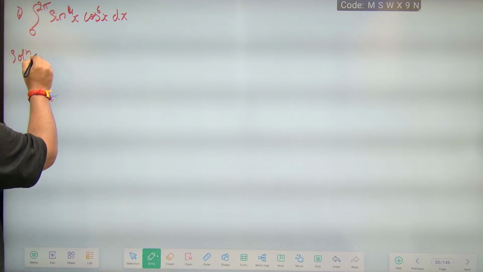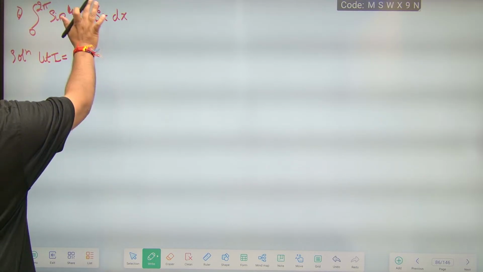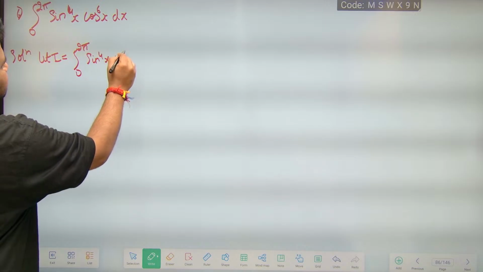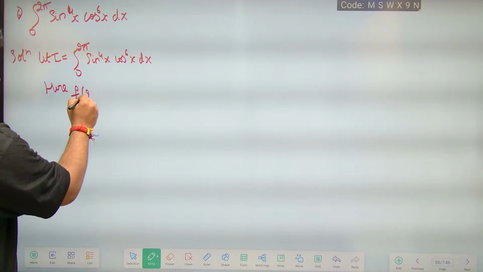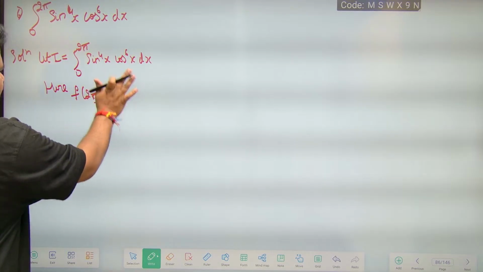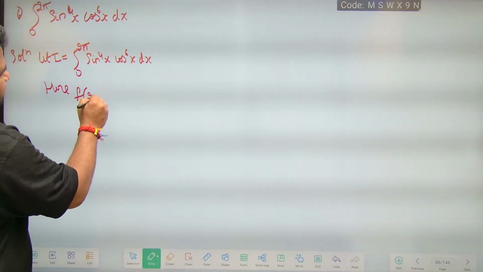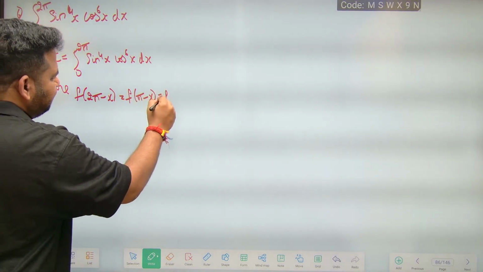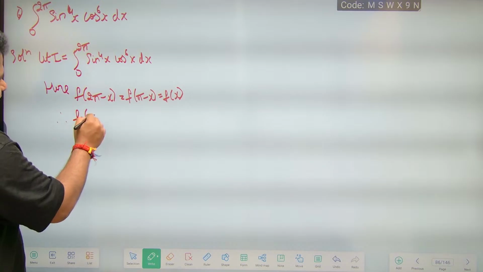Solution. Okay, we will take it as what? Let I is equal to integral 0 to 2 pi sin power 4x into cos power 6x dx. Here what I can write: f of 2 pi minus x, or I can write it as f of pi minus x, will be equal to f of x. Why? Because f of x is an even function.